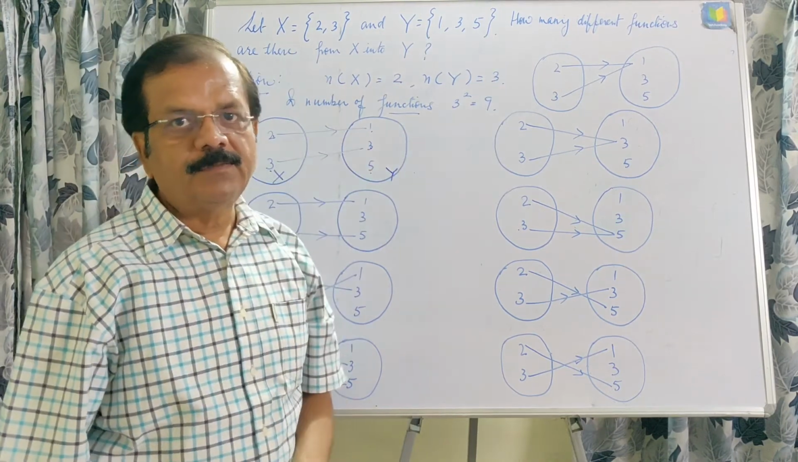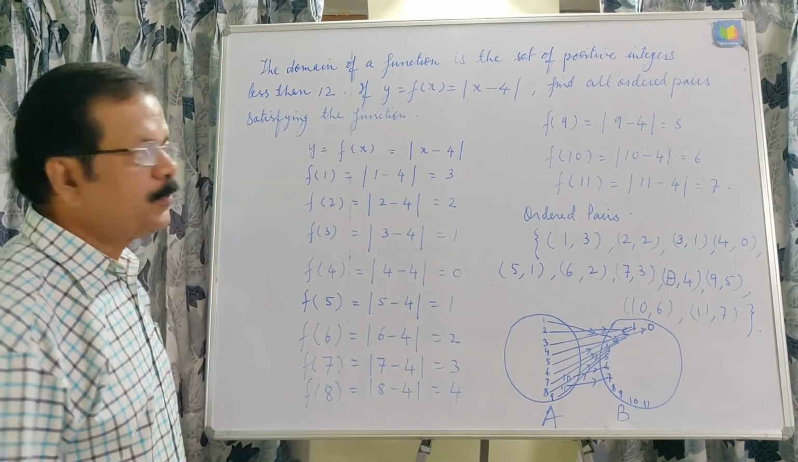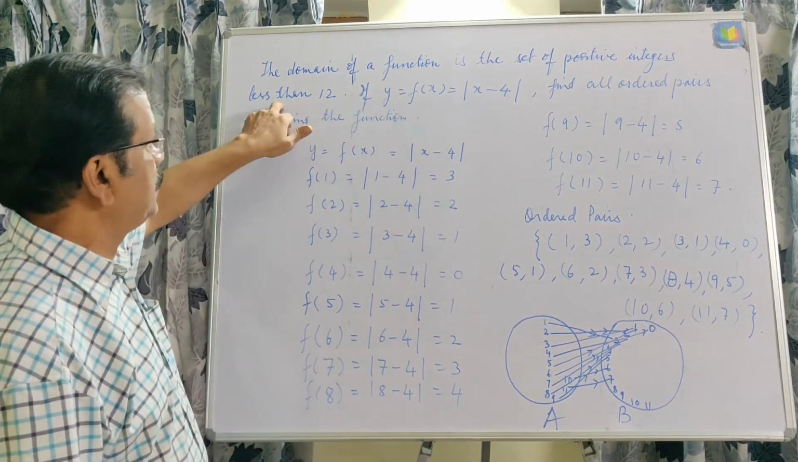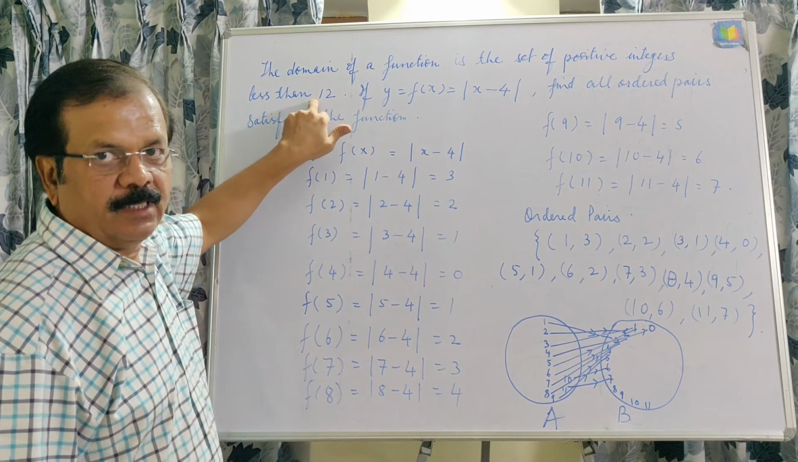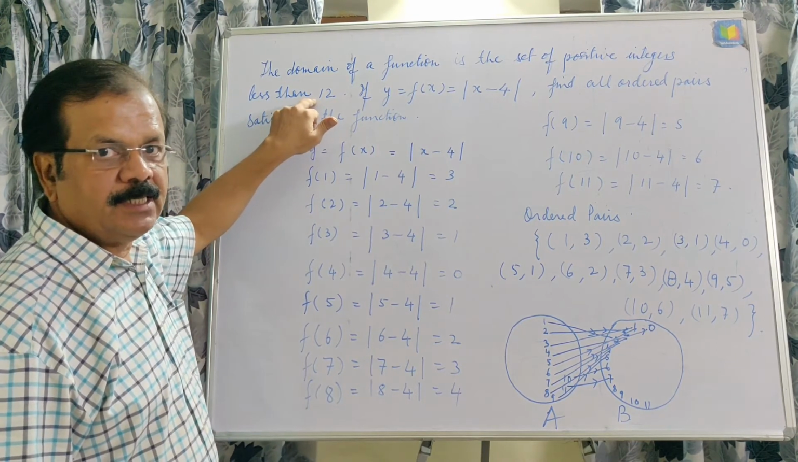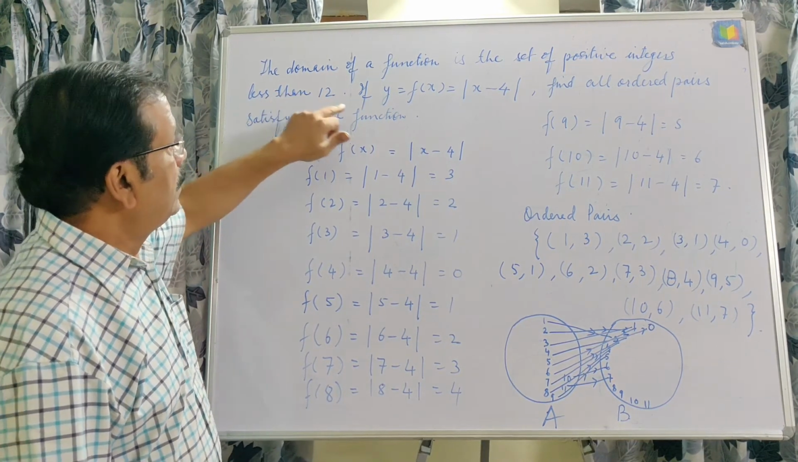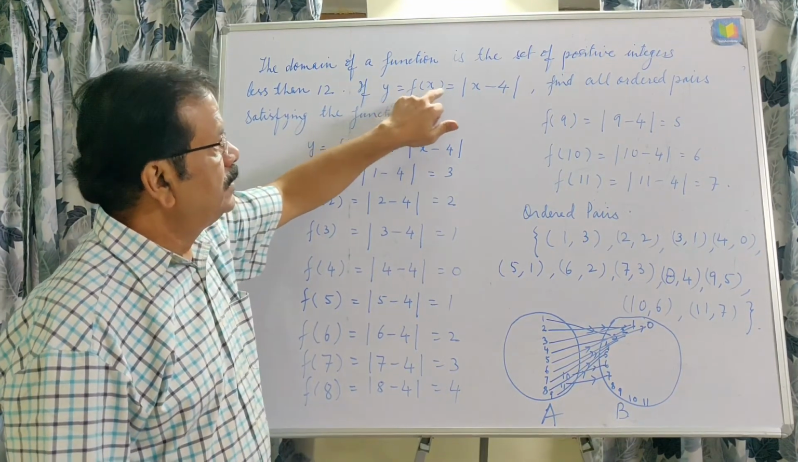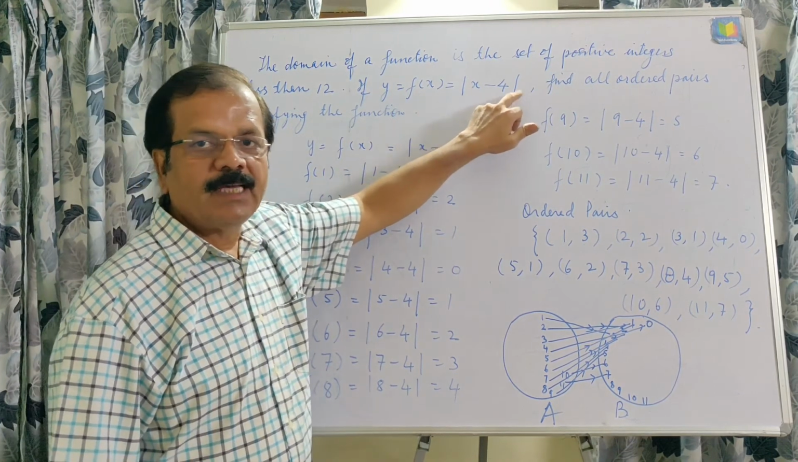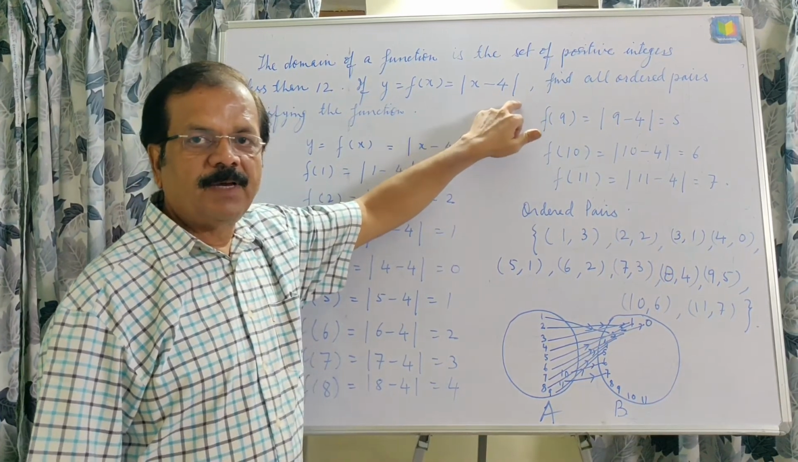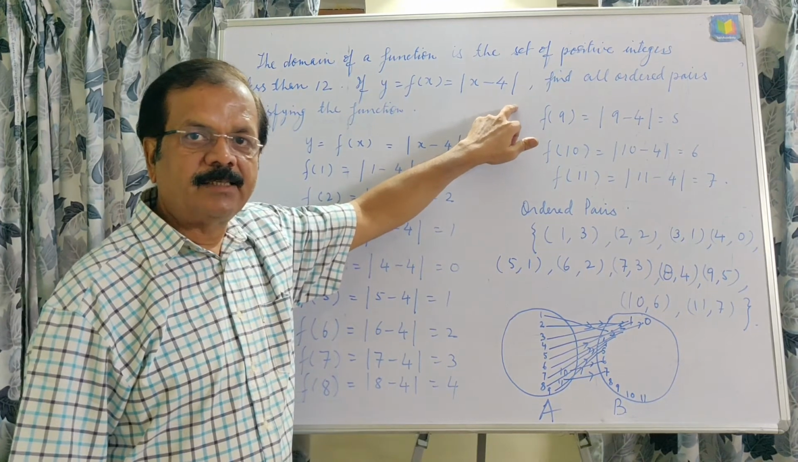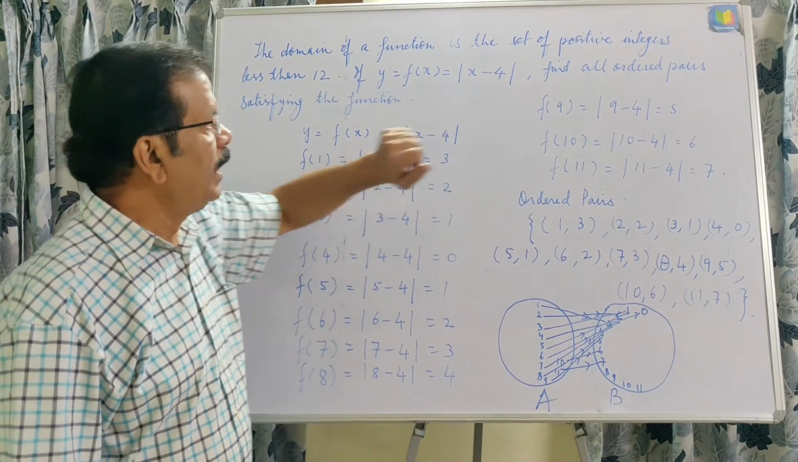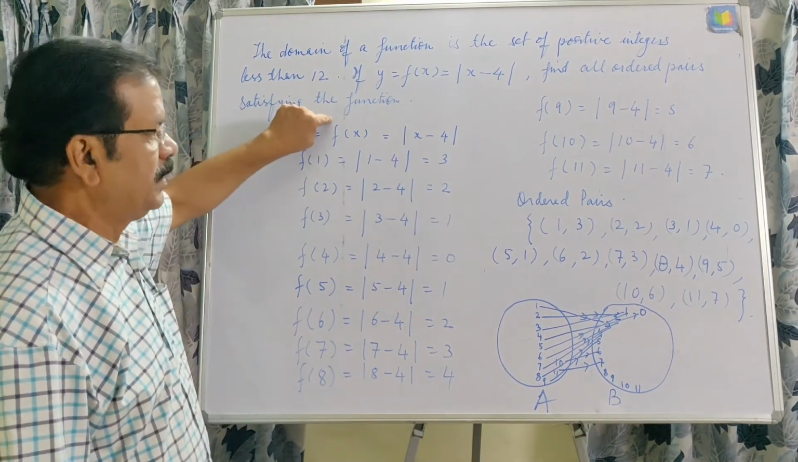Now next question. This is also a good question. The domain of a function is the set of positive integers less than 12. If y is equal to f(x) is equal to mod of x minus 4, mod of x minus 4 is defined as a positive integer, because we are using mod here. Find all ordered pairs satisfying the function.